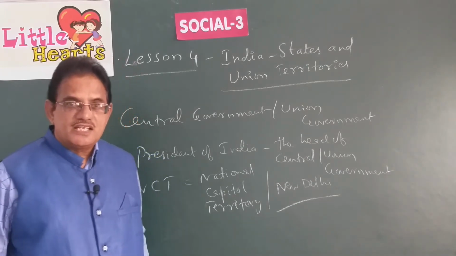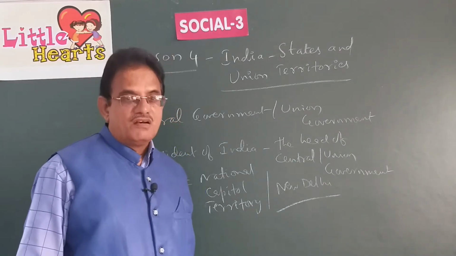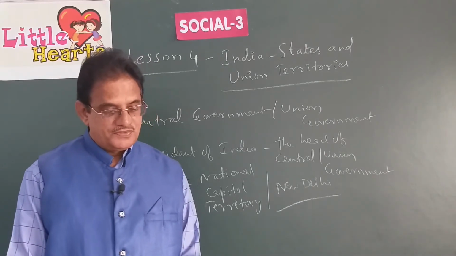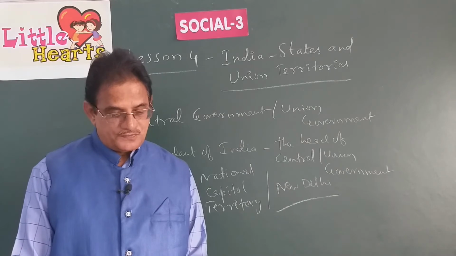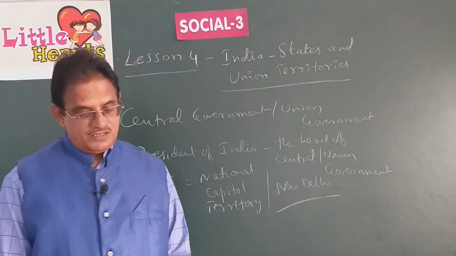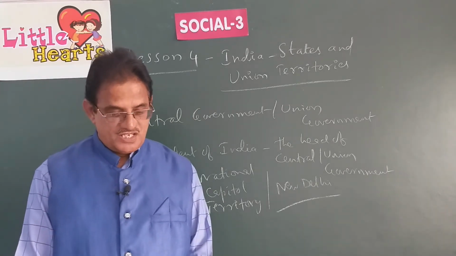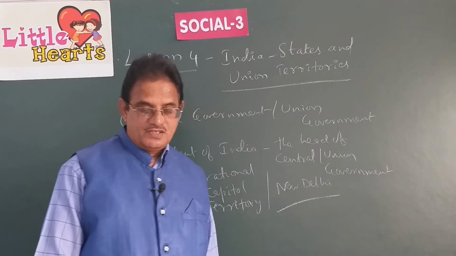They are directly controlled or ruled by the central government or the union government. There are now 28 states and 8 union territories. Delhi is called the National Capital Territory, NCT.